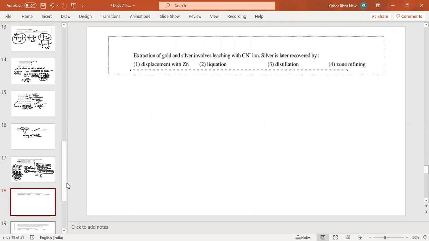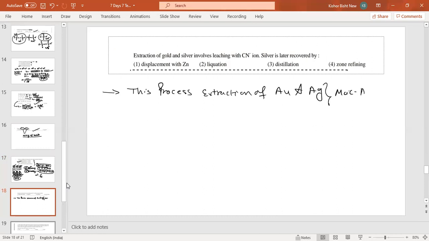Come to the next. The extraction of gold and silver involves leaching with CN ion. Silver is later recovered by. Okay. First, please remember this is the leaching process. This process is also called the MacArthur-Forrest process, meaning extraction of gold and silver, Au and Ag.